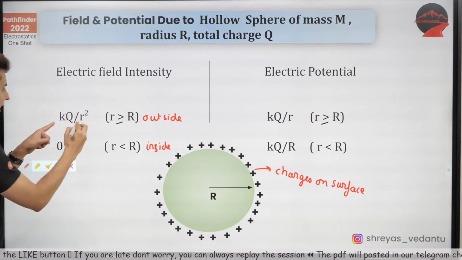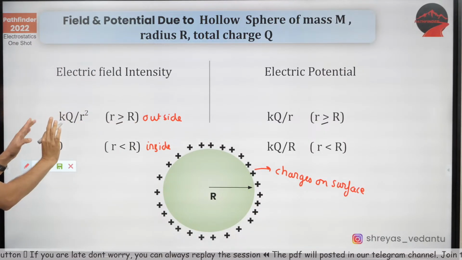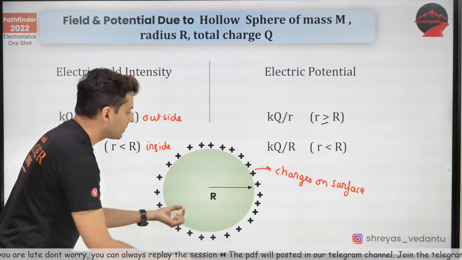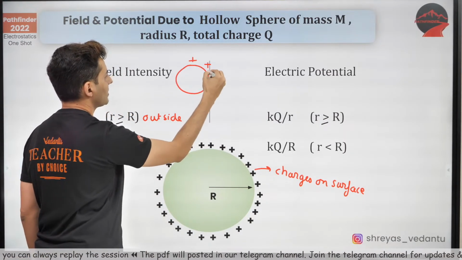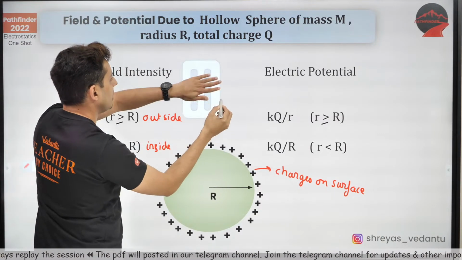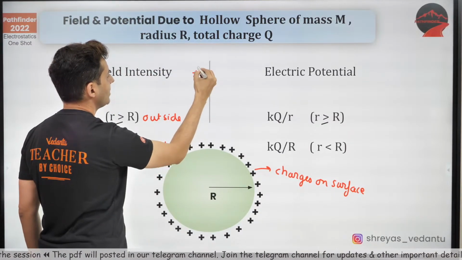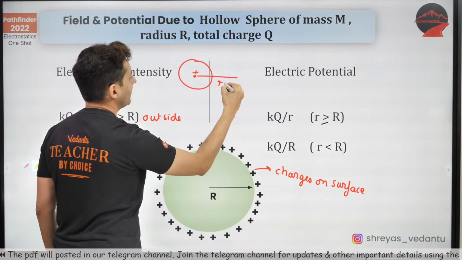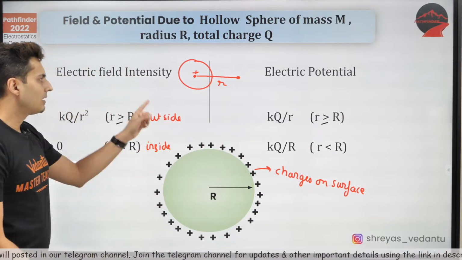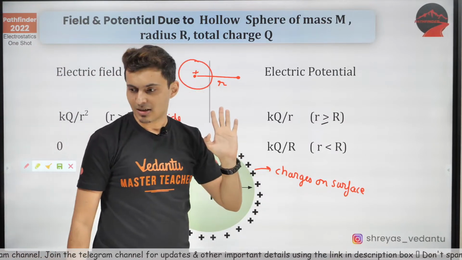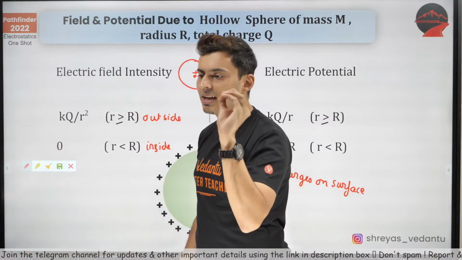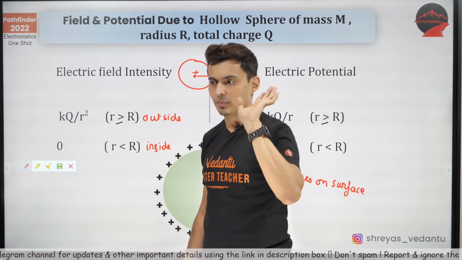Now, when you are outside, the problem is very simple. This entire sphere behaves like a point charge. So think of this entire sphere which is charged like a point charge at the center, and whatever is your distance, the field will be kq by r square. Simple formula for a point charge. So the entire sphere behaves like a point charge. That's what you need to keep in mind.